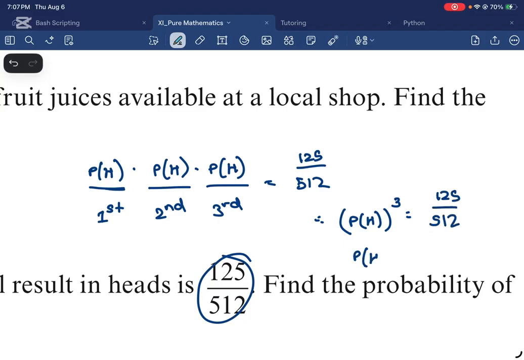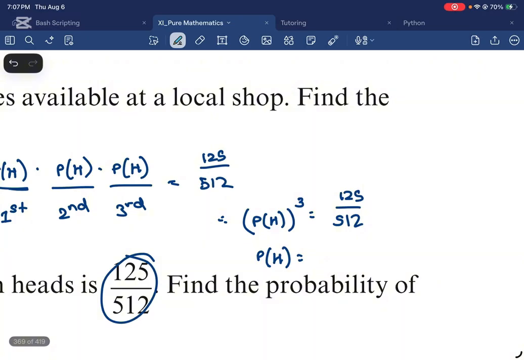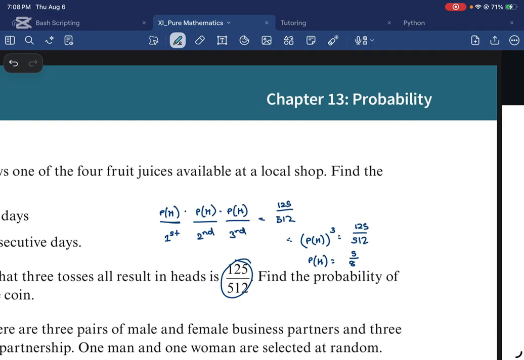So if you solve this, you get 125 is just 5 cubed, over 512. So if you take the cube root of 512, that is 8. All right, so 5 over 8.